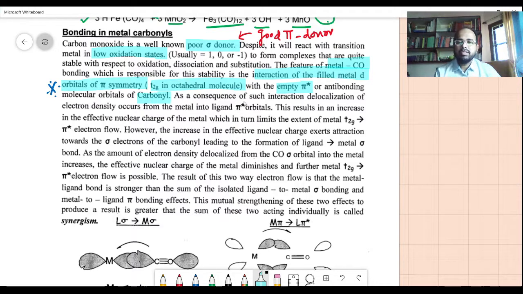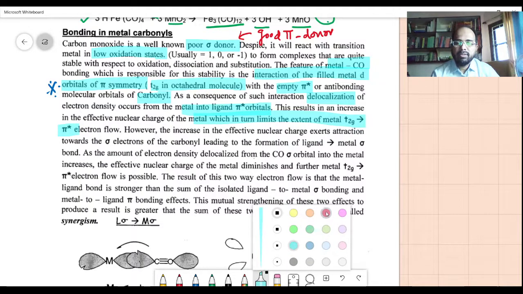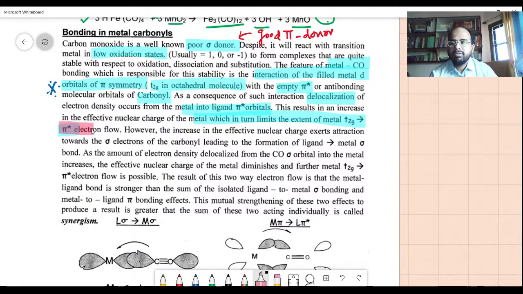As a consequence of such interaction, delocalization of electron density occurs from the metal into the ligand pi star orbital. The result is an increase in the effective nuclear charge of the metal, which in turn limits the extent of metal t2g to pi electron flow. So note this point, and this is what we call the pi electron flow.